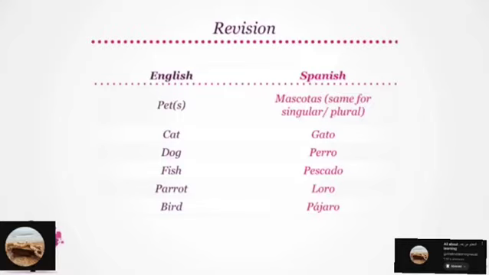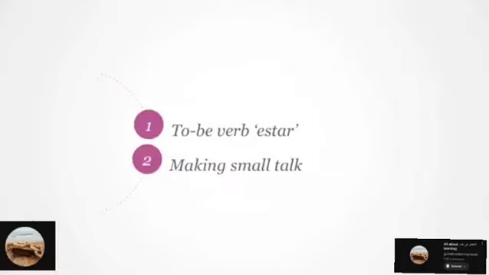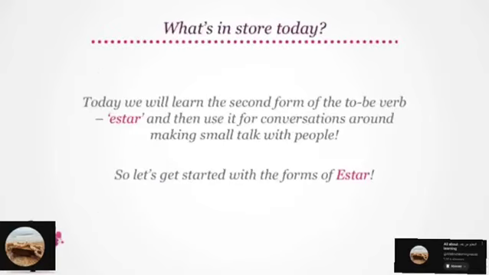Pájaro. Great. So let's see what our lesson objectives are today. Today, we will learn the second form of the to be verb, the verb estar, and then use it for conversations around making small talk with people. So let's get started with the forms of estar.